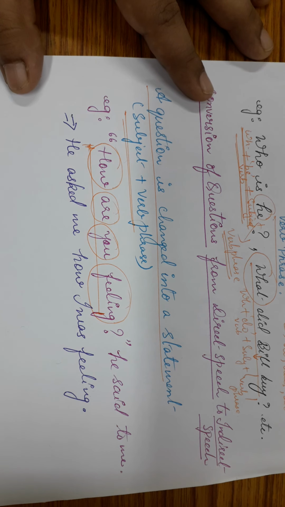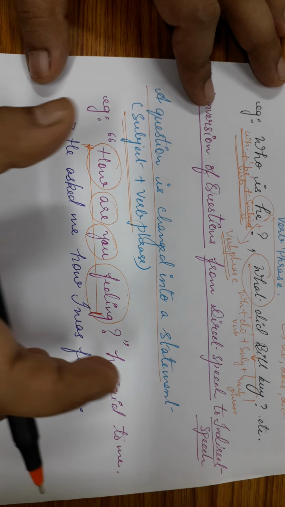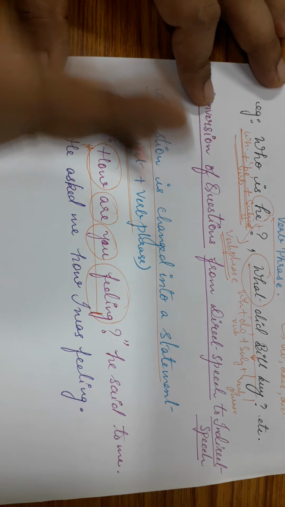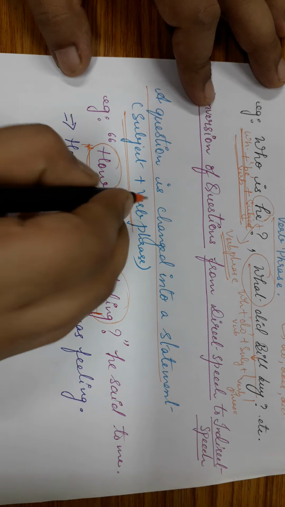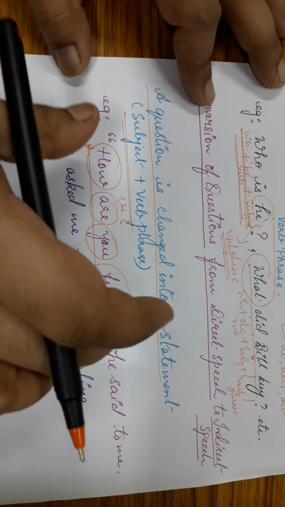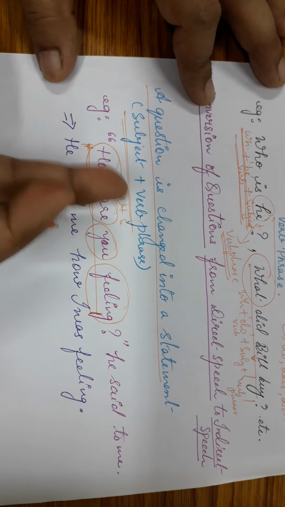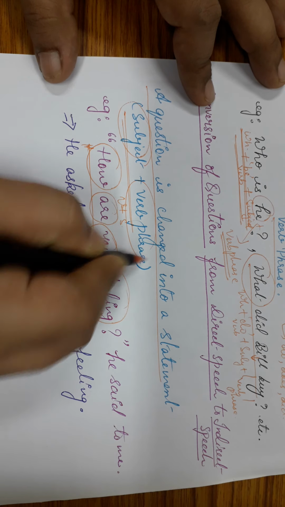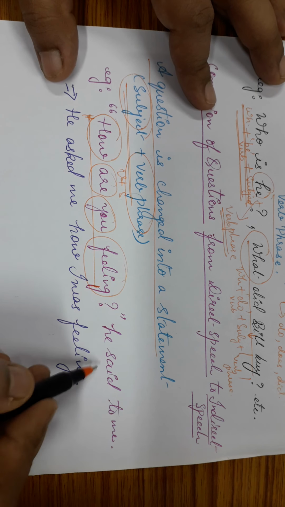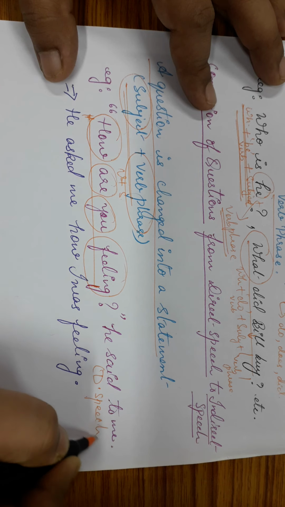Okay. Now, one thing that you have to keep in mind is whenever we write an interrogative sentence, the verb always comes before the subject. It becomes in this way, verb plus subject. But when that interrogative sentence is converted into a statement, the pattern inverts itself and it becomes subject plus verb phrase. Okay, let's see this example. "How are you feeling?" he said to me. Now this is in direct speech.